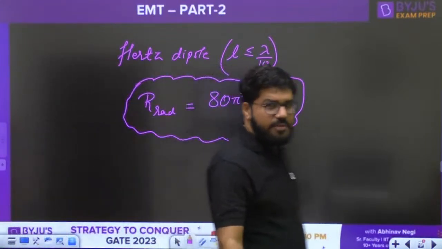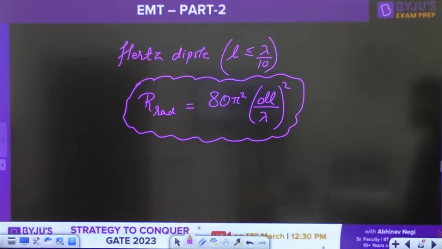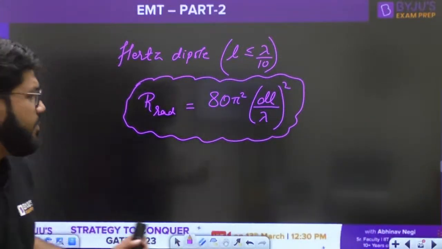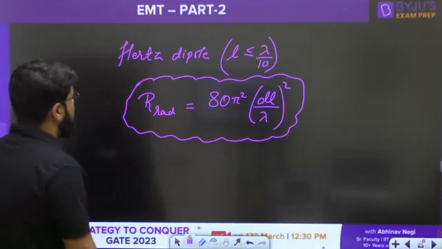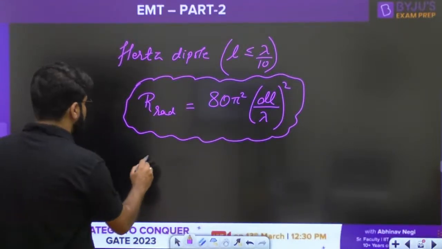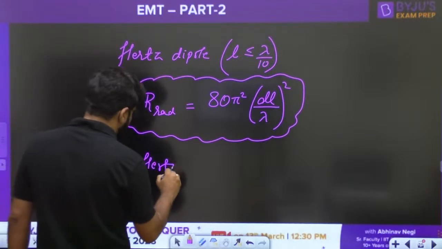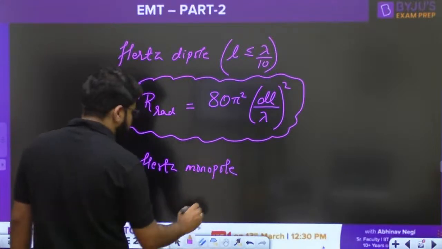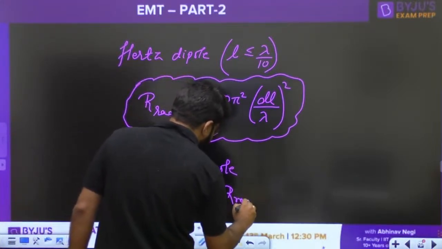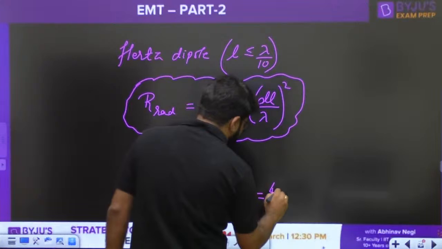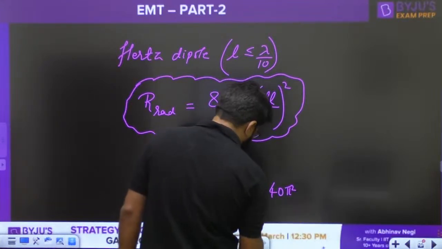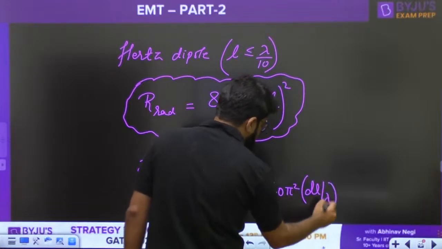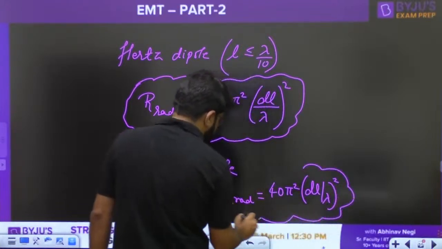If it is a base fed Hertzian monopole, then the radiation resistance is again half of the above one, that will become 40 pi square dl by lambda whole square.